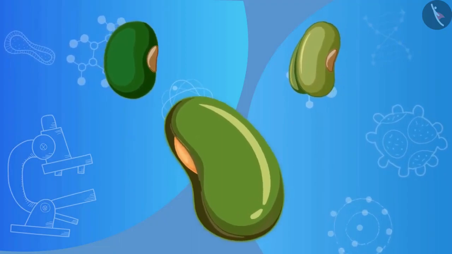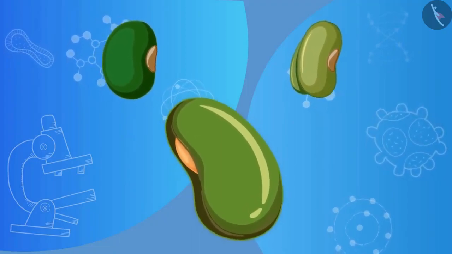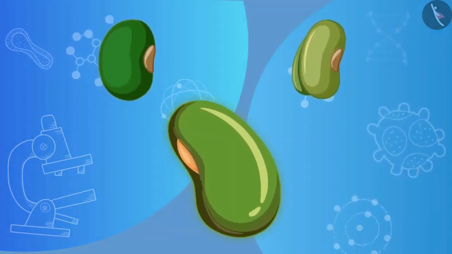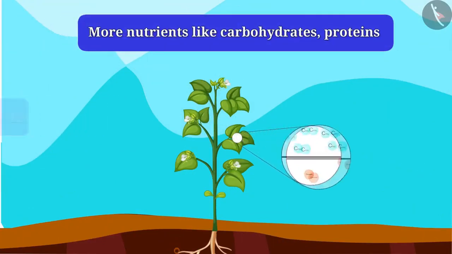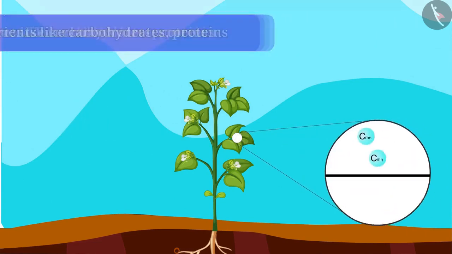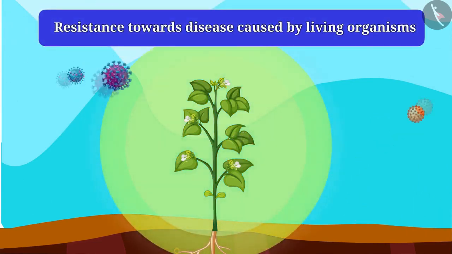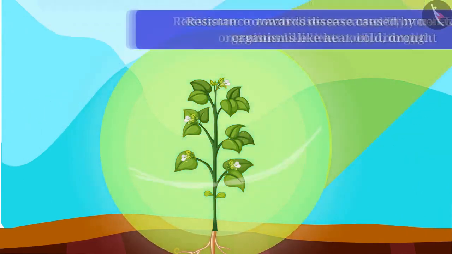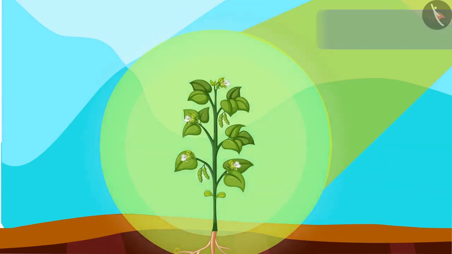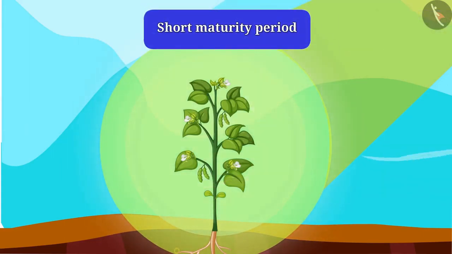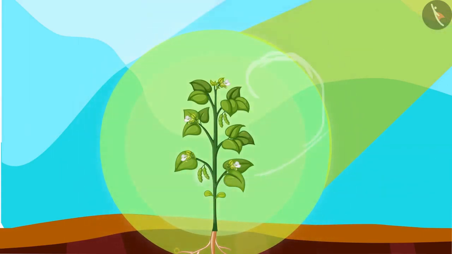But what should be the properties of a good seed? Can you tell me? Properties such as high yield, having more nutrients like carbohydrates and proteins, resistance towards diseases caused by living organisms, resistance towards stresses caused by non-living factors like heat, cold, and drought, and a short maturity period. All these qualities should be in a good seed.